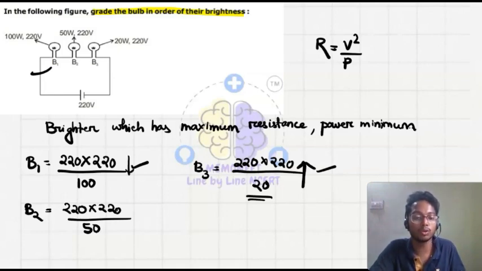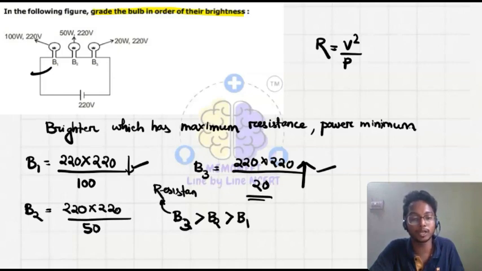Okay, so what will be the order? The lesser one is 20, then 50, and then 100. So B3 will be greater than B2, which is greater than B1. This is in case of resistance.